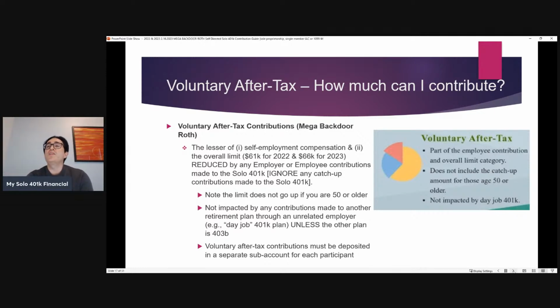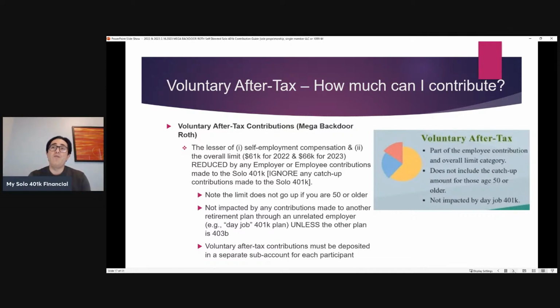What's also interesting is that although the voluntary after-tax contribution is considered to be a type of employee contribution, it's not impacted by contributions made to another plan, like a day job 401k plan, unless that other plan is a 403b. Voluntary after-tax contributions also need to be deposited into a separate sub-account for each participant.